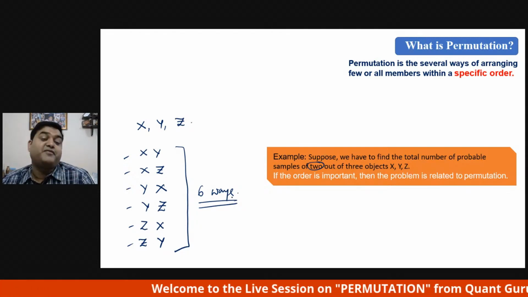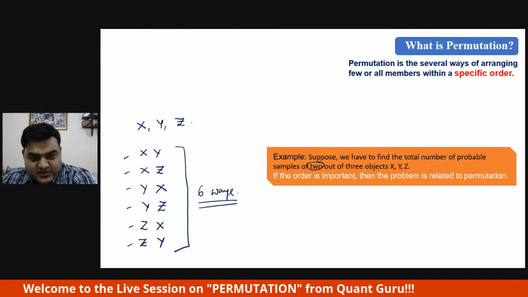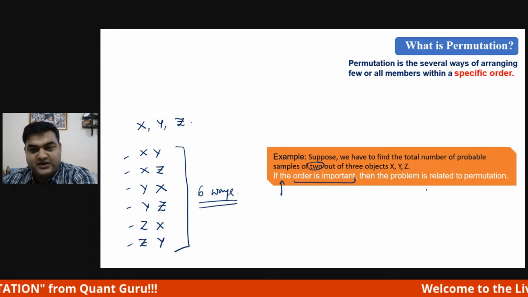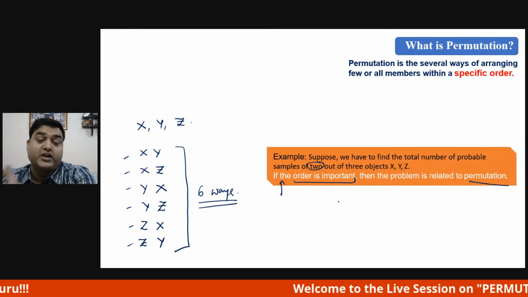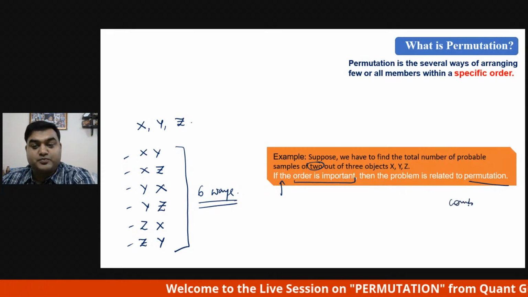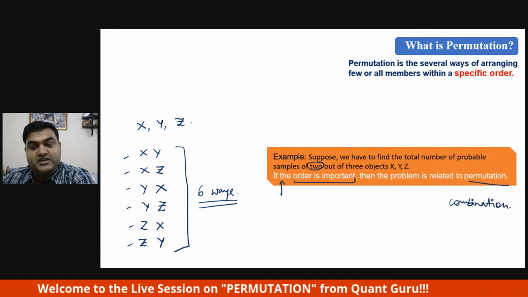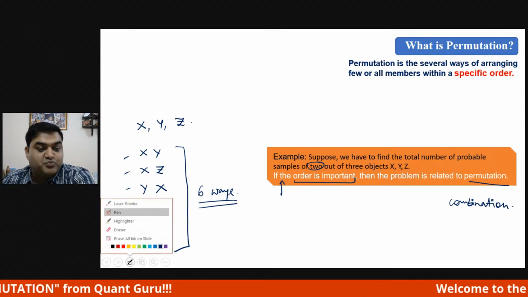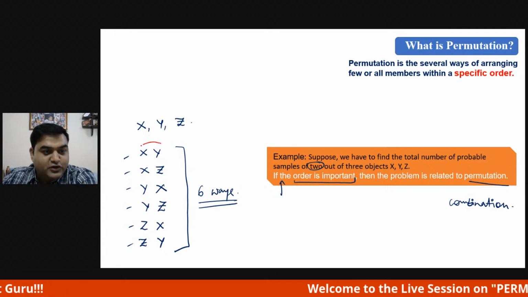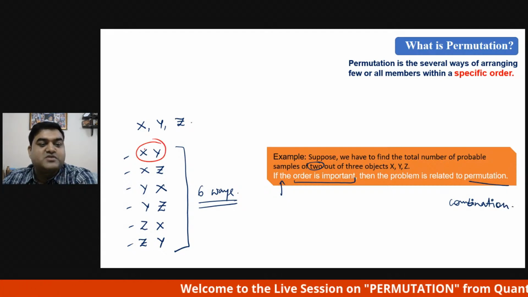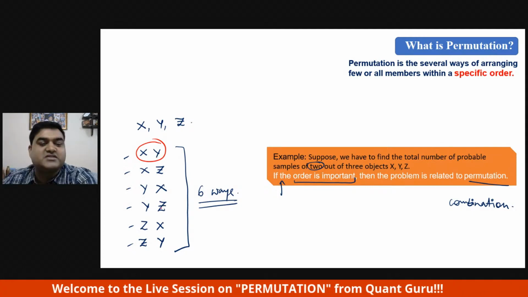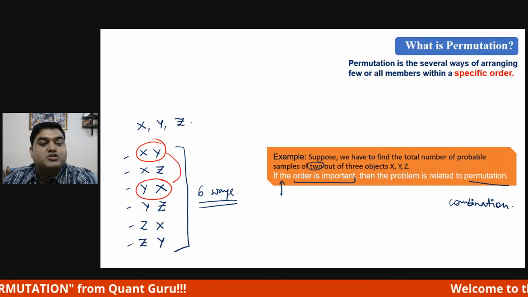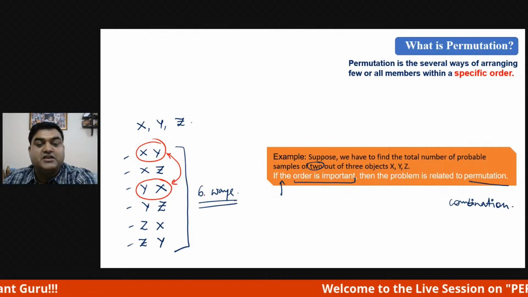Now what if it was combination? What is written here in white color: if the order is important, then it is permutation. When order is not important, then it is combination. I'm telling you here also so that we can differentiate between permutation and combination. What do we mean by order? If you look at X and Y, X comes first, Y comes later. But XY and YX are the same. So in permutation, they are different. In combination, they are the same.